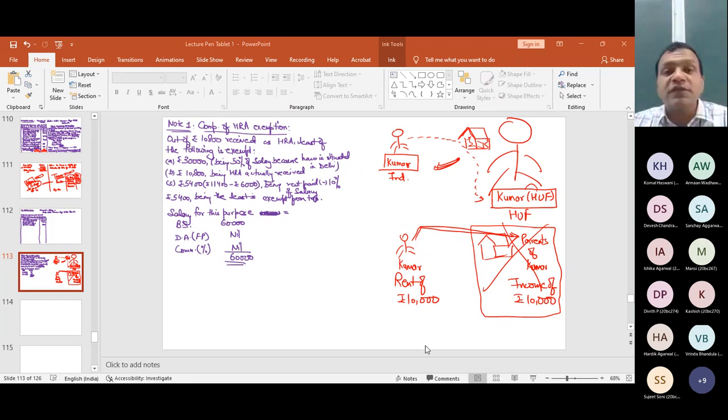So many times such confusion comes, so I wanted to remove this confusion from your mind. Rent even to your own brother, own sister, own parents is allowed while computing HRA exemption. There is no issue. But make sure that the house is not in your name, and those people who will receive the rent, they must show that income under their head, income from house property. Otherwise, it's allowed. Next point now. So HRA is clear. Next point.